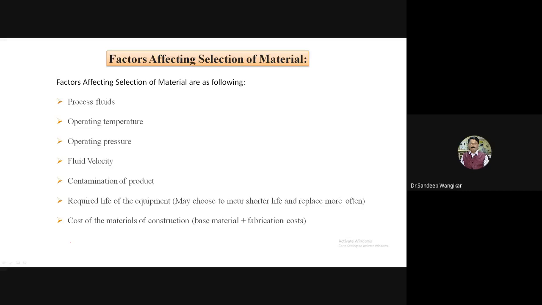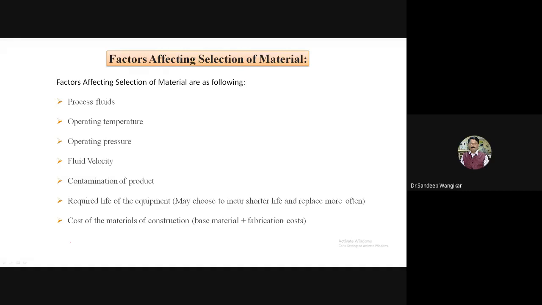For example, you take any product related to a nuclear submarine, or any product related to the atomic energy sector. Then simply it can be said that replacing it more and more often is not possible for such cases. So 30 years, 40 years life may be desired for such cases. Very simple. If the pressure vessel is used in a nuclear submarine, there are very few chances that it will be replaced. So whatever the life of that submarine is desired, accordingly the life of the pressure vessel is considered.